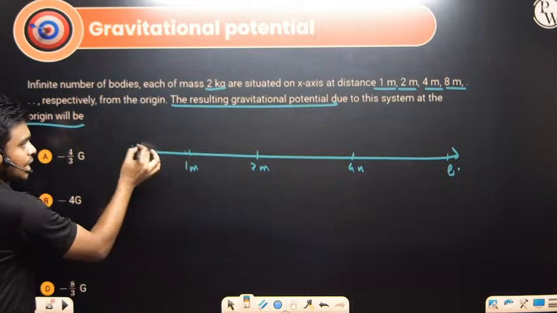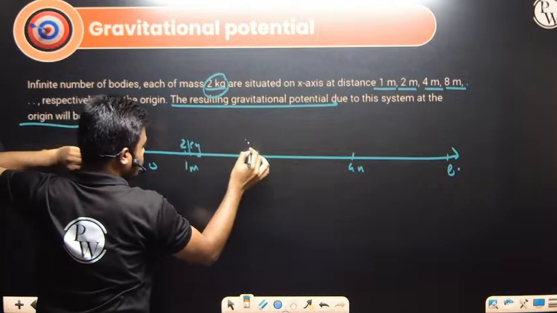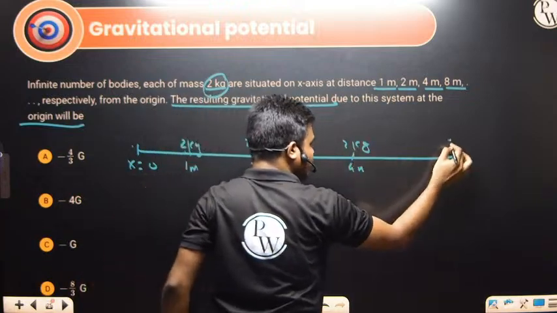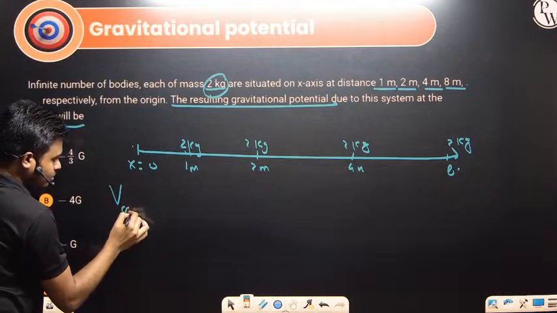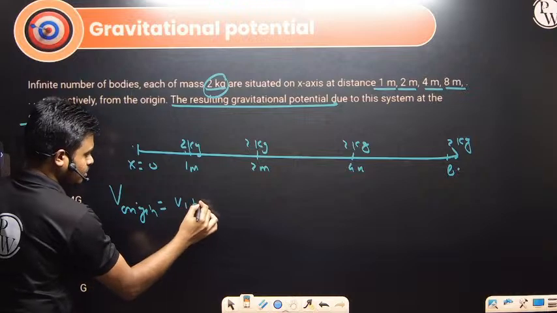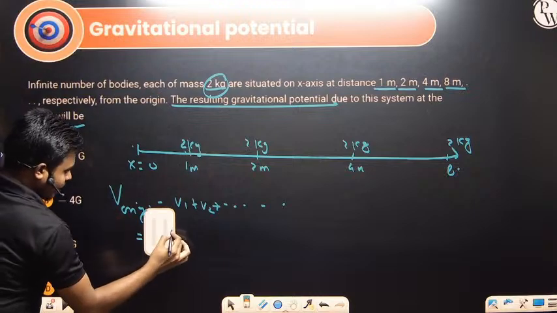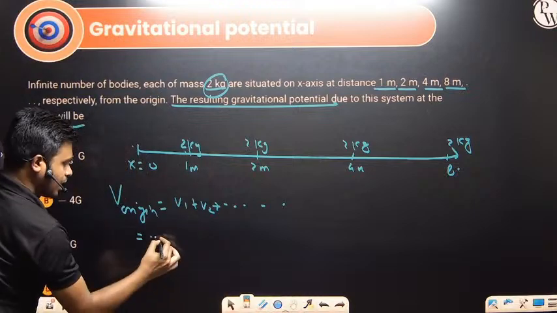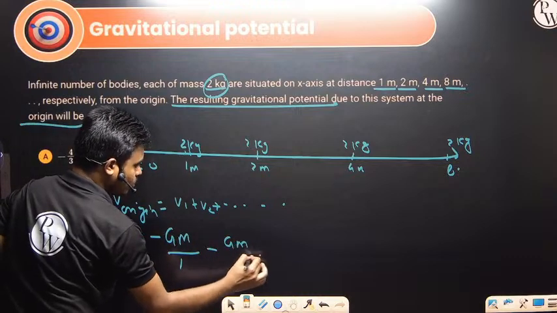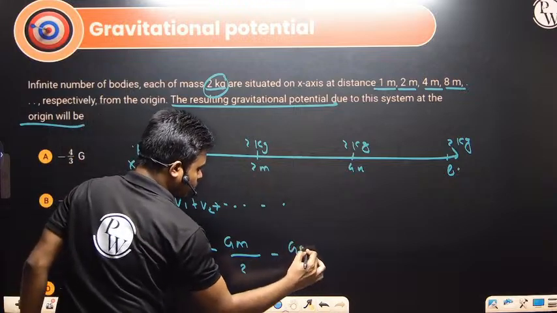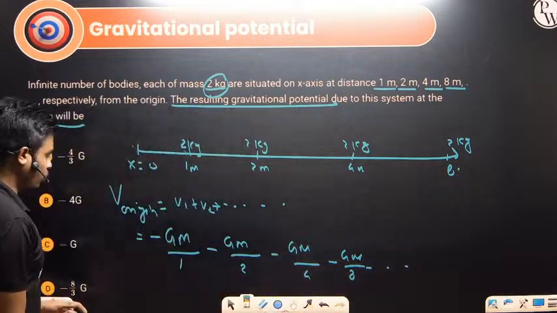Everywhere the mass kept is 2 kg. So this side 2 kg, this one 2 kg, everywhere 2 kg. So let's say I'm taking this as mass m. So the gravitational potential at the origin, because of all the masses, is V1 plus V2 plus and so on, all the masses. What is V1? Because of this mass, minus G, I'll write in terms of m, then I'll substitute, minus Gm divided by distance 1. Minus Gm divided by distance 2. Minus Gm divided by distance 4. Like that. Minus Gm divided by distance 8. And so on. It will keep on continuing like this.